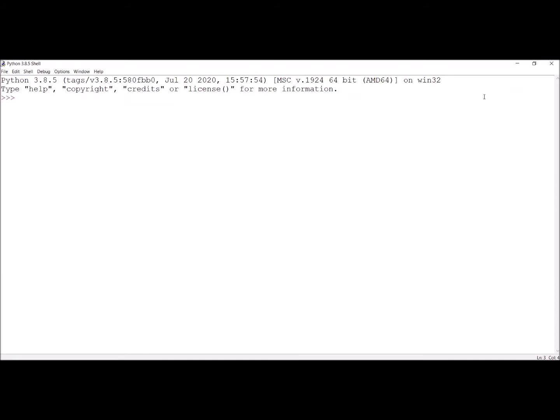So how to declare the tuple? I am taking A equal to open braces, empty open braces. Now a tuple is created. How can I know whether the tuple is created or not? I am checking what is the data type of A. The data type of A is tuple, class tuple, you can observe here.